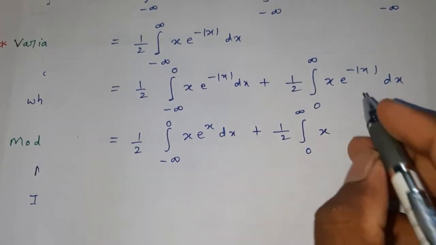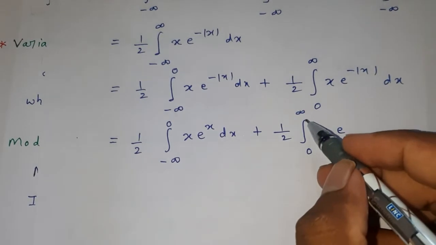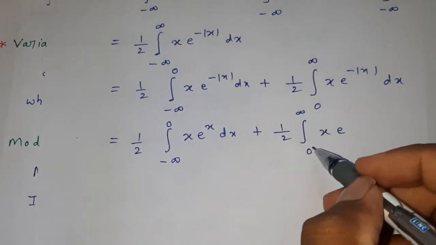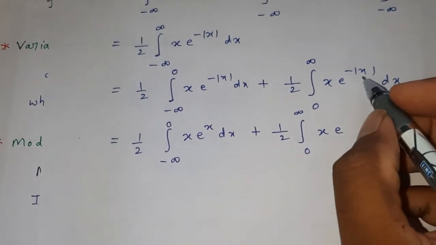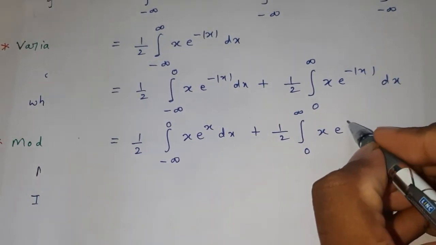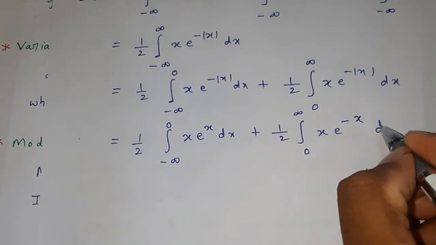Here x lies in between 0 and infinity. Therefore, x is greater than 0. Therefore, modulus of x is x. Therefore, minus of modulus of x is minus x, x into e power of minus x dx.